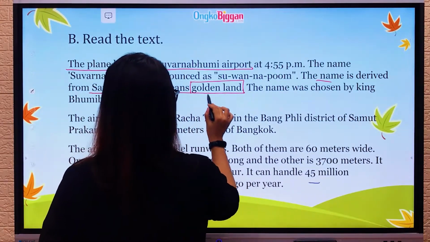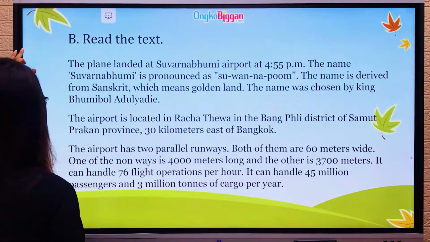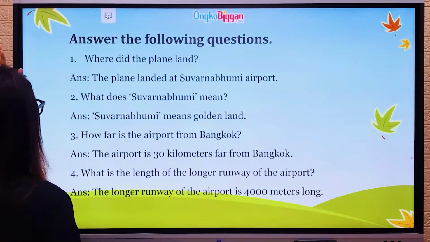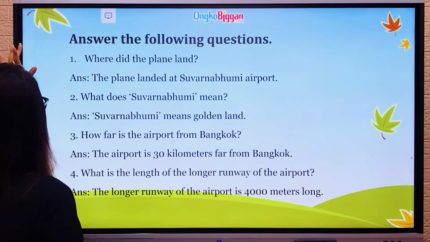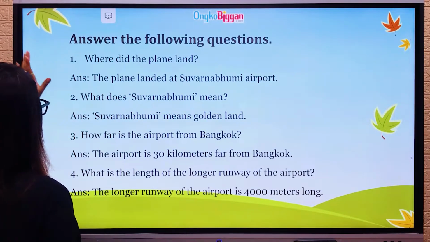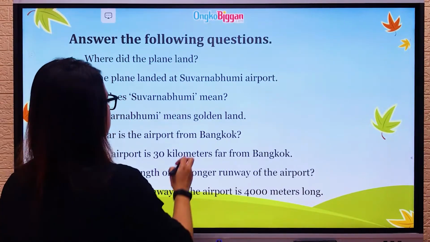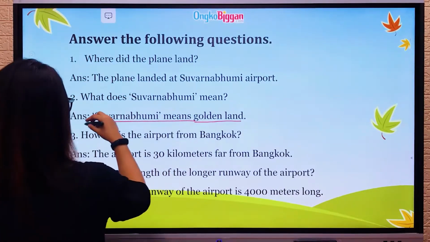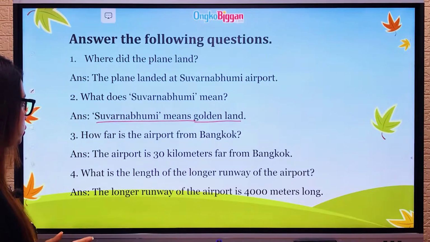Suvarnabhumi means golden land. So do not write this name has come from Sanskrit or any other place. Just write Suvarnabhumi means golden land. So this is the answer of question number 2.